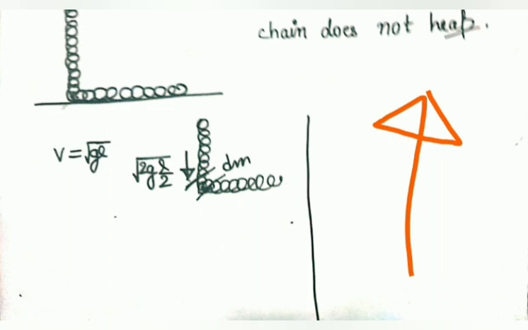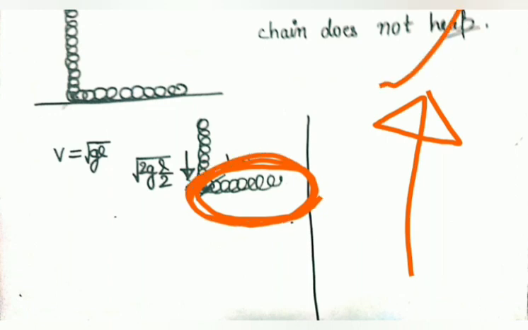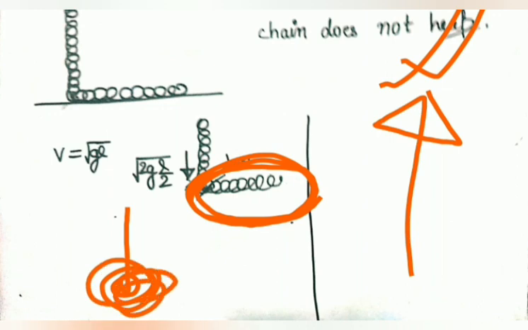So I've written down something, the velocity, which is coming down. The force exerted by the ground is exerted only on the portion which is at rest, because it is not forming a heap. If it would have formed a heap around here after falling, the force must be exerted in the upward direction. Okay, force is applied in the upward direction.